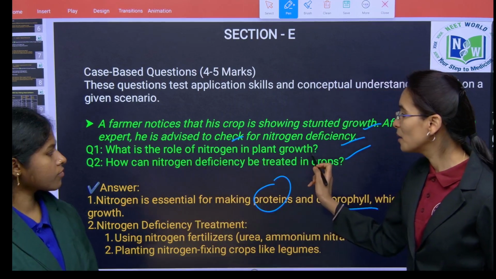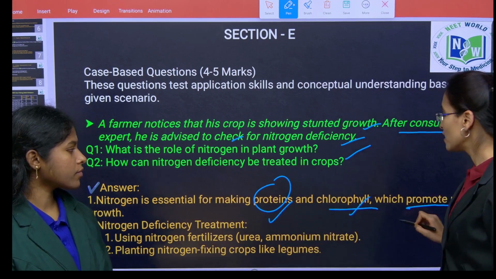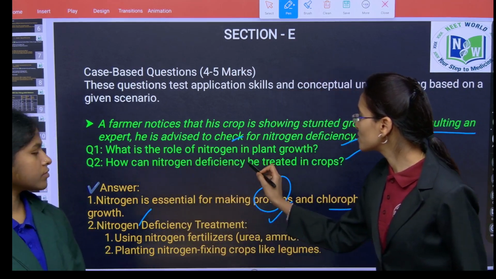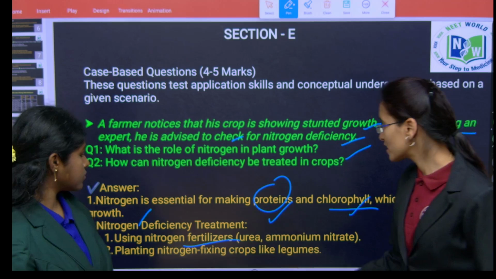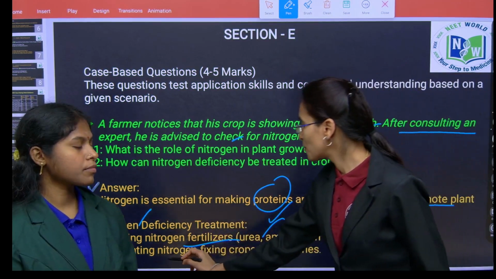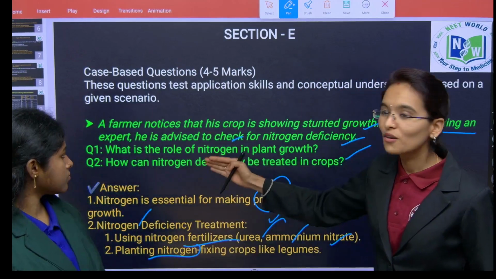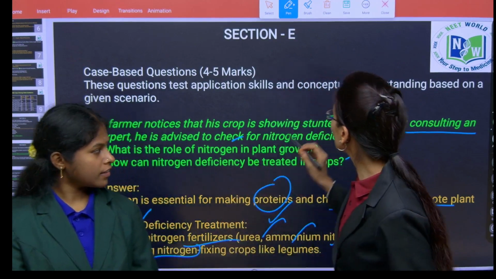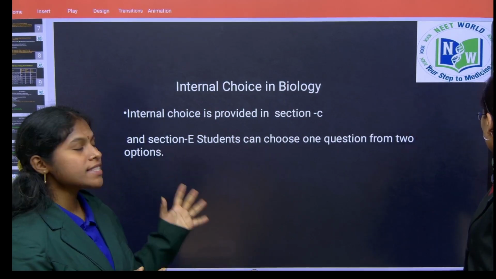The role of nitrogen in plant growth is to make proteins as well as chlorophyll and to promote plant growth. The next question is, how can nitrogen deficiency be treated in crops? It can be treated by using nitrogen fertilizers like urea, ammonia and nitrate, and by planting nitrogen fixing crops like legumes. This is the way you have to attend case-based questions. Children, like us, plants also require nutrients. Likewise, the question is applicable.